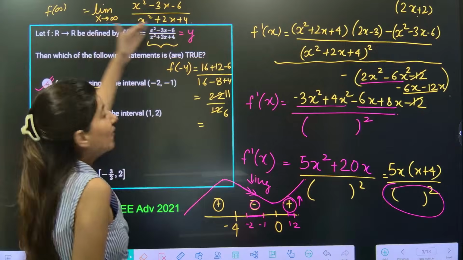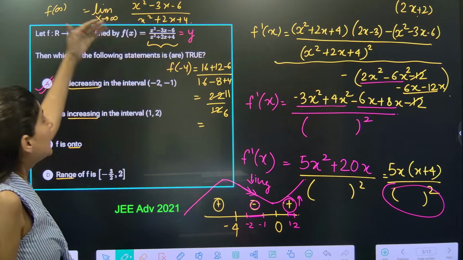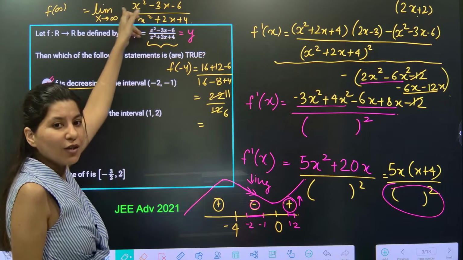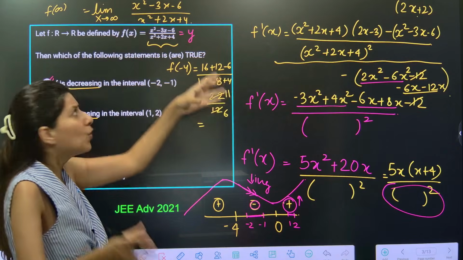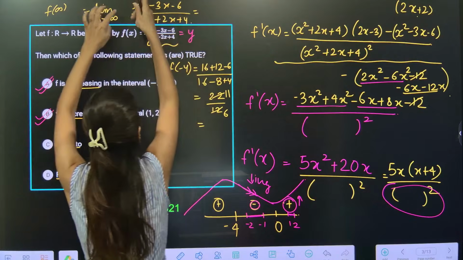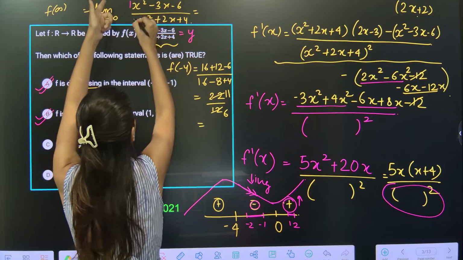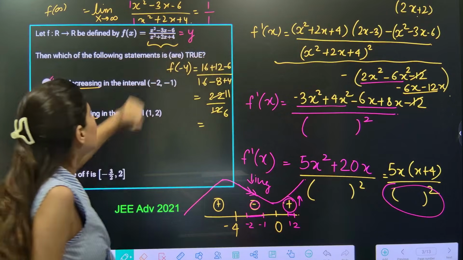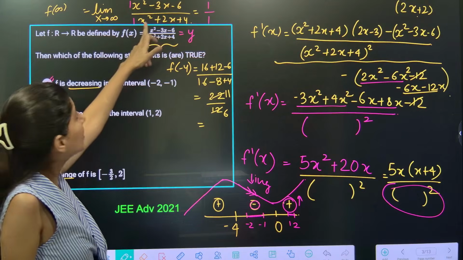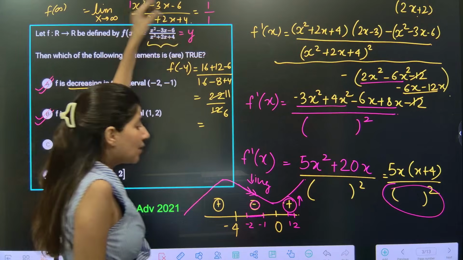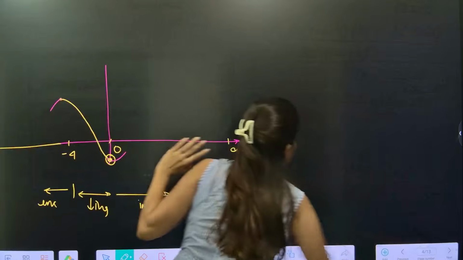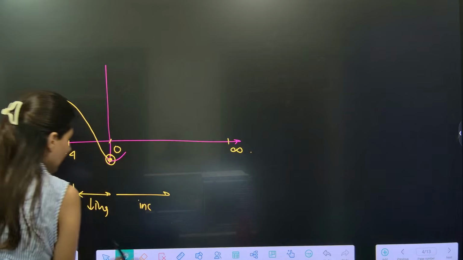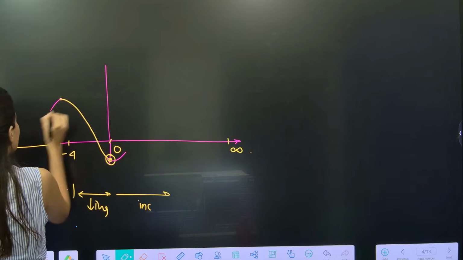So I have told you polynomial by polynomial, infinity by infinity form, whenever you see, when the degree of numerator and denominator both are same, then the final answer will be coefficient of x square in the numerator upon coefficient of x square in the denominator. 1 by 1 will be the answer, and same goes with minus infinity also. At minus infinity also you will get 1. So at infinity the answer is 1. So let's plot the 1. Okay, so this is 1.